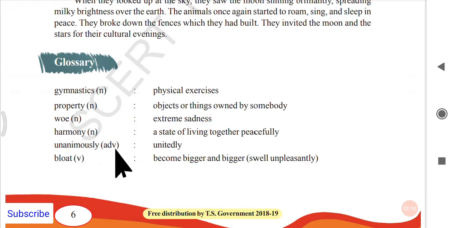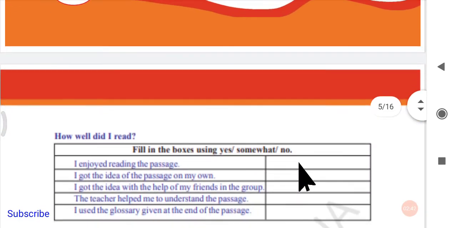Next, anonymously, unitedly. In the political elections, some of the MLA candidates are usually elected anonymously. Unitedly all the people come together and elect a single person. Next, bloat. Bloat is a verb here. Bloat in the sense become bigger and bigger. Just for example, bloating a balloon. When you bloat air into the balloon, it becomes bigger and bigger.